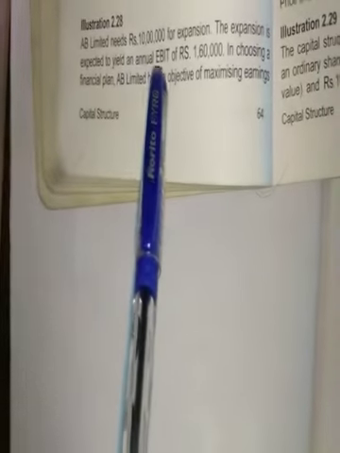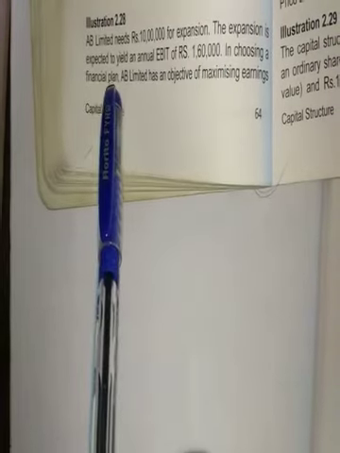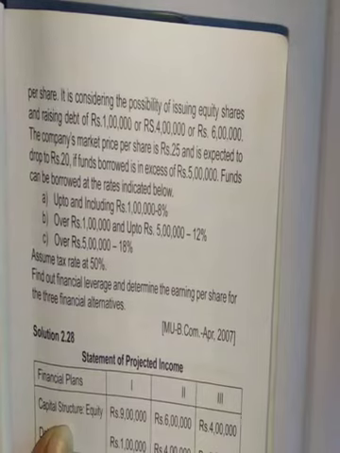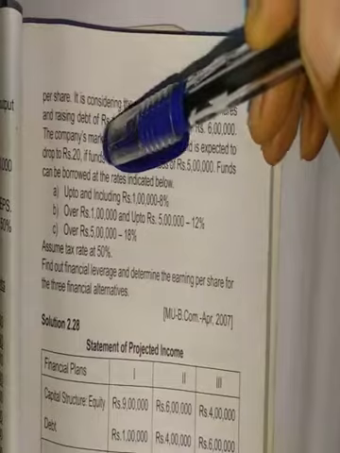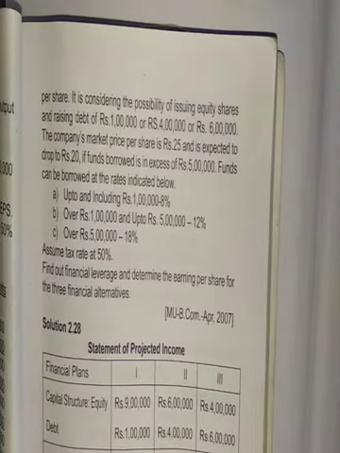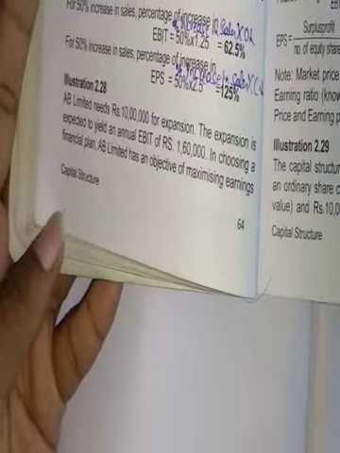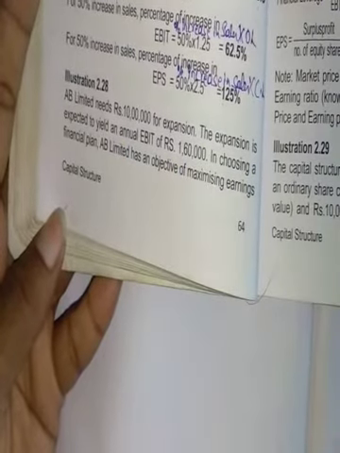Here is a problem. AB Limited needs 10 lakh for expansion. The expansion is expected to yield an annual EBIT of rupees 1,60,000. In choosing a financial plan, AB Limited has an objective of maximizing earning per share. It is considering the possibility of issuing equity shares and raising debt of rupees 1 lakh, 4 lakh or 6 lakh. Now, AB Limited needs 10 lakh and it has already operating profit of 1 lakh.